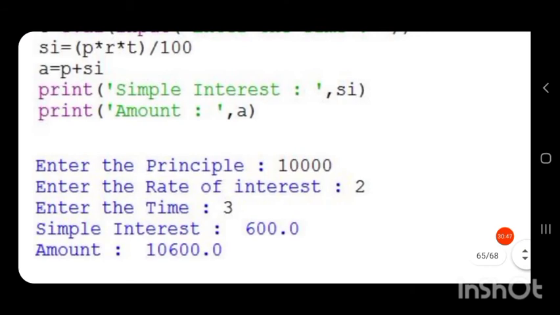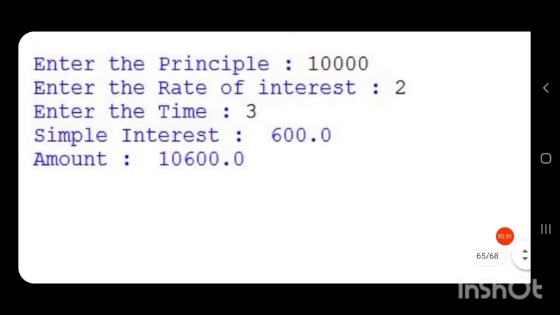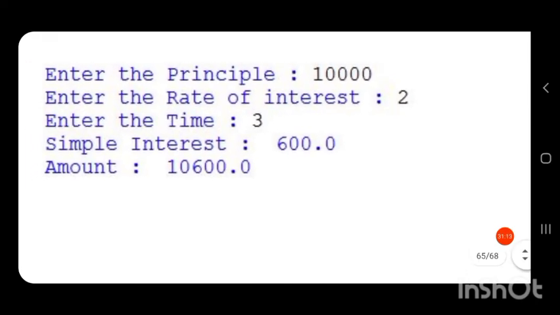So when we run this, the output will be obtained like this: enter the principal, 10,000; enter the rate of interest, 2%; enter the time, 3 years. So the simple interest is calculated as P into R into T by 100, that is 600. Then amount is equal to P plus simple interest, that is 10,000 plus 600, 10,600.